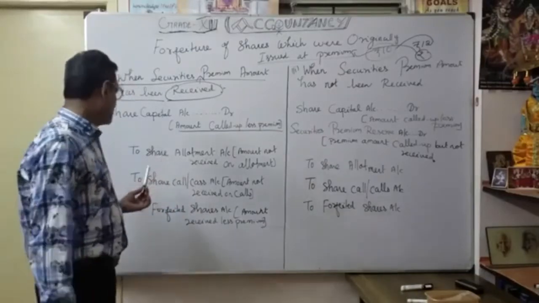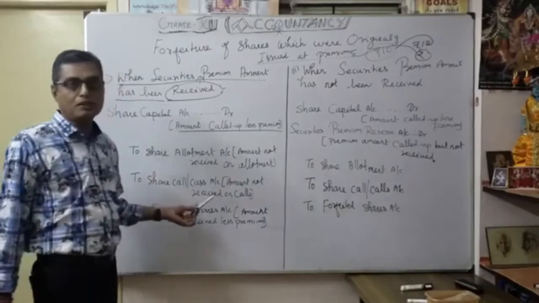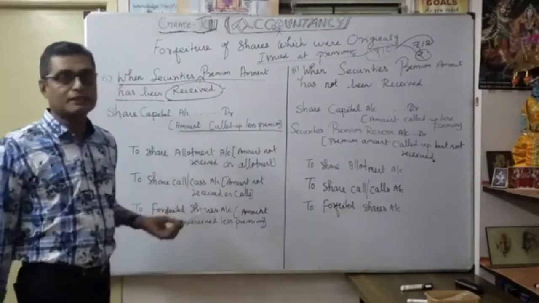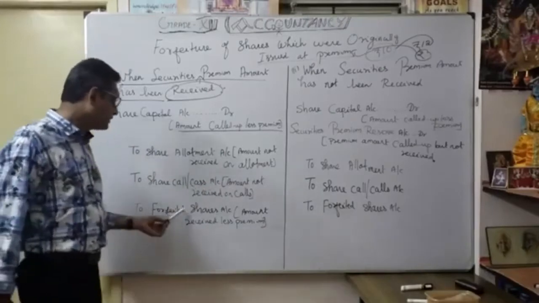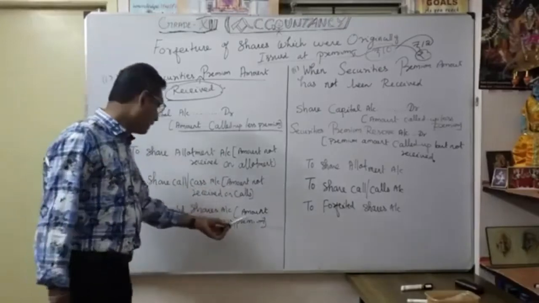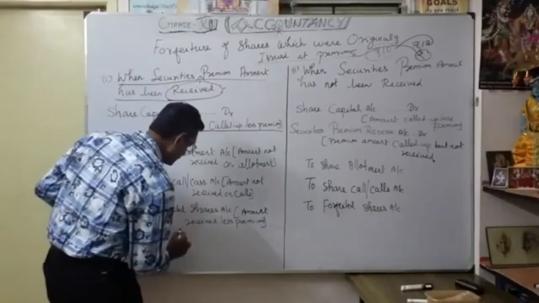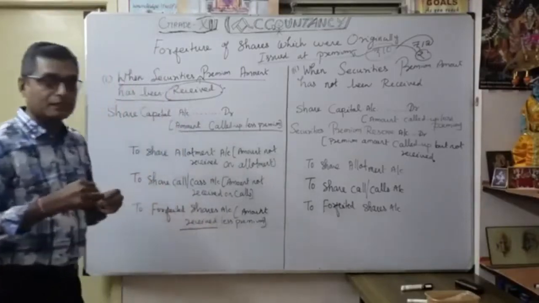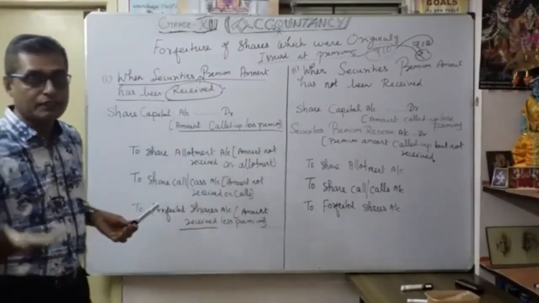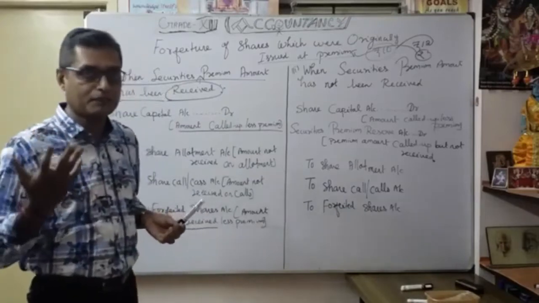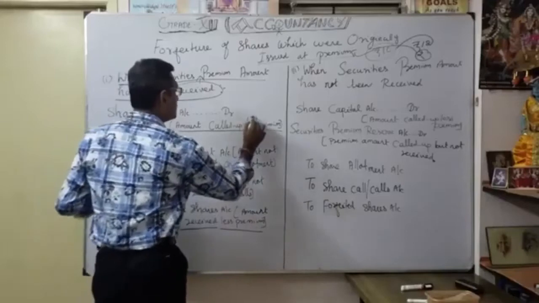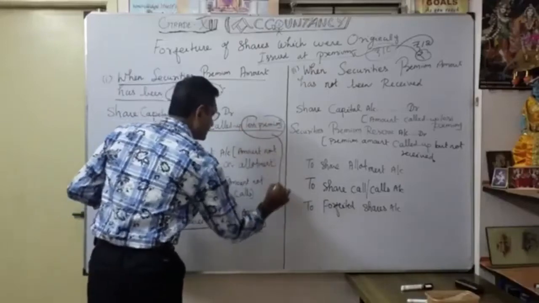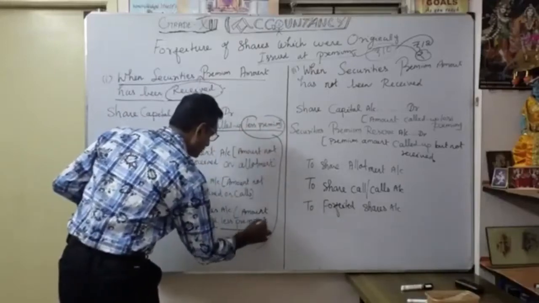Then the share calls, maybe first call or second call, again the defaulting shareholders are going to be forfeited. Here, forfeited shares account: the amount received by the company from the shareholders is taken by the company and is not refundable, less premium. See here also less premium, and here also less premium. That is very, very important.